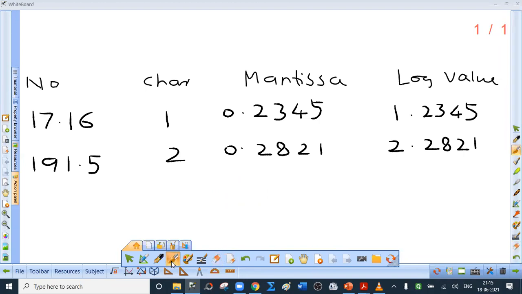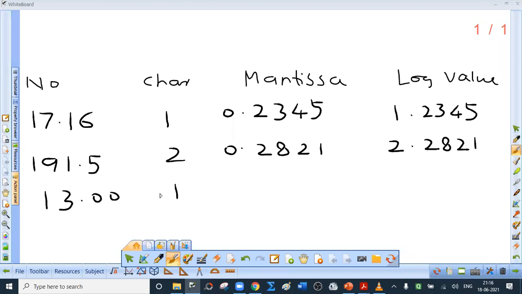Now, one more, then we'll stop. Suppose it is 13. Tell me. See, the number is 13, a 2-digit number. So the characteristic is 1. Can I write 13 as 13.00? Yes, I can. Now find a number. See, this is very important.